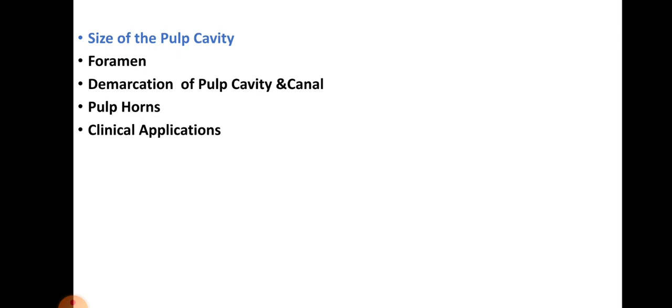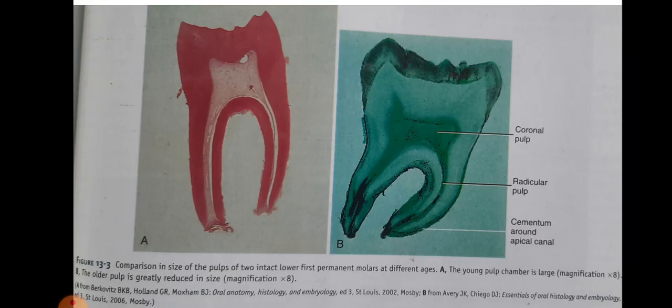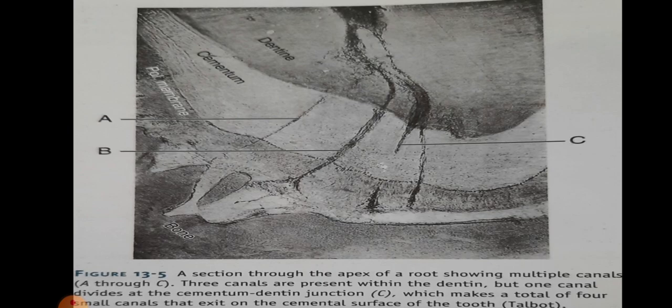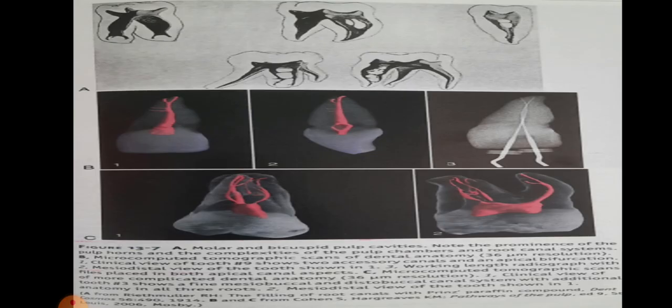13.7. This is the figure 13.7. In picture A, you can see the molar and bicuspid pulp cavities.